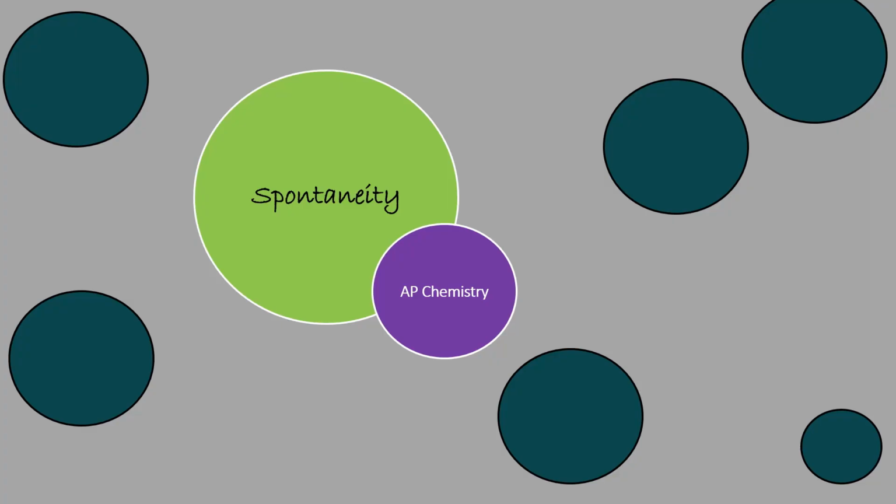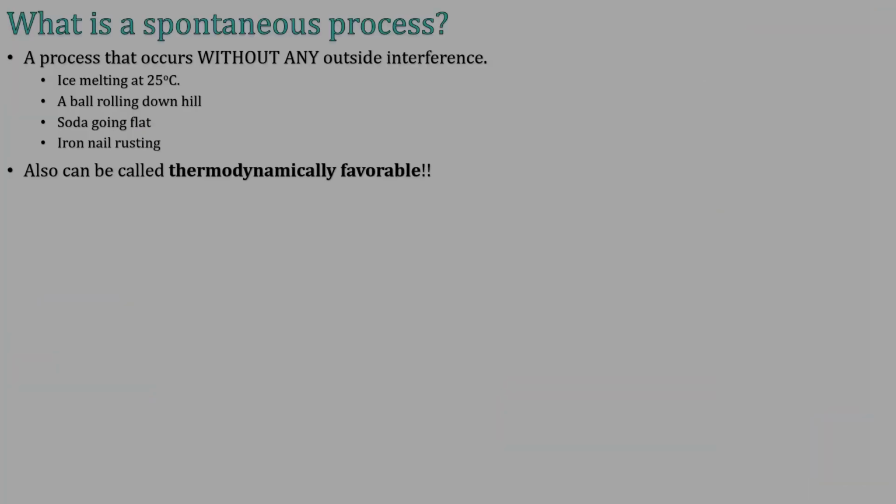Hey guys, this video is all about spontaneity and whether or not a reaction is spontaneous. A spontaneous process is a process that occurs without any outside interference. That doesn't mean that you can't take an ice tray out of the freezer and put it on the countertop. It just means that once it's on the countertop, you don't have to do anything else to it.